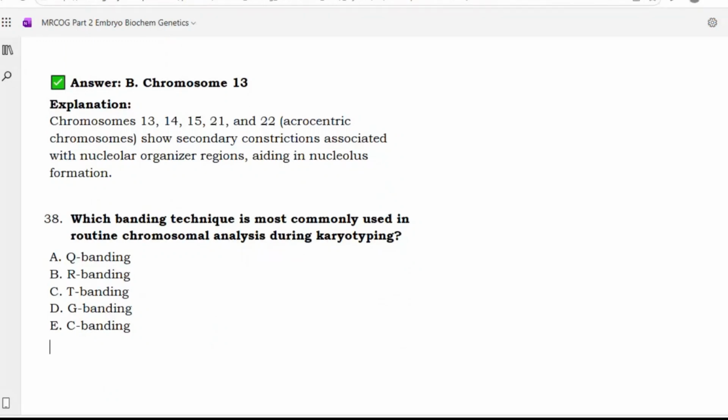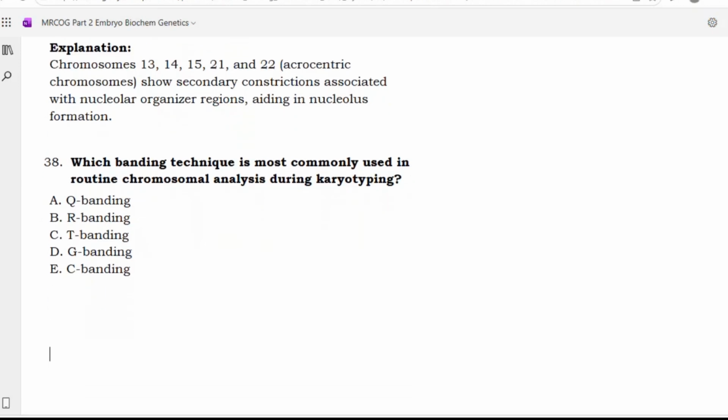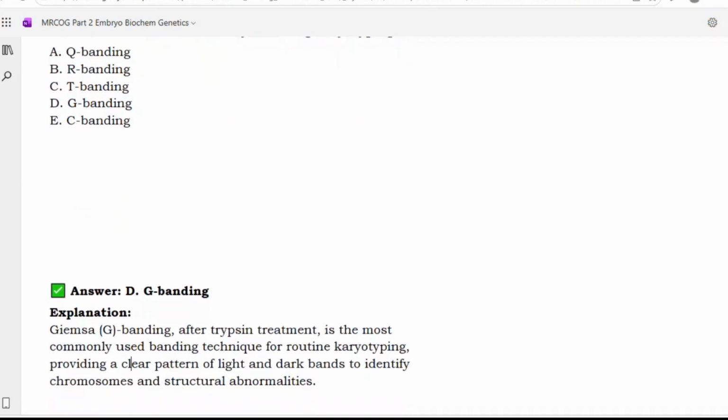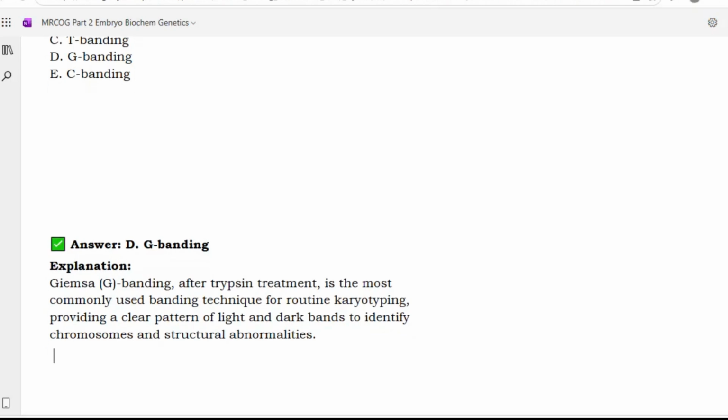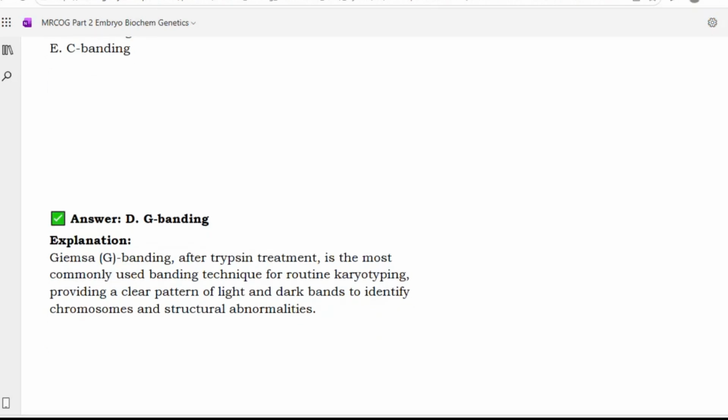Which banding technique is most commonly used in routine chromosomal analysis during karyotyping? Q banding, R banding, T banding, G banding, C banding. Sir, option D, G banding. So it is G banding. Giemsa banding after trypsin treatment is the most commonly used banding technique for routine karyotyping, providing a clear pattern of light and dark bands to identify chromosomes and structural abnormalities. Okay, so this finishes today's topic on the mixed bag. Thank you.